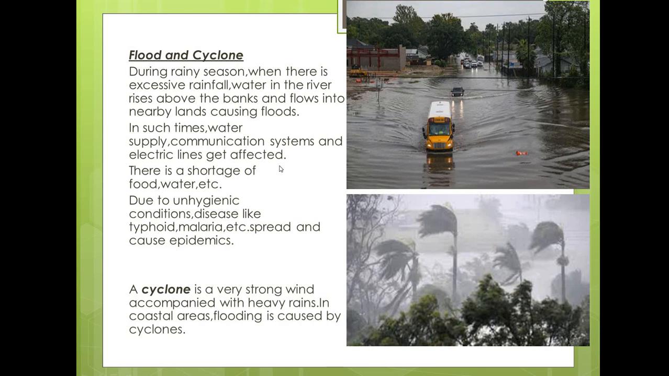During this season, what will happen? The transportation system, the communication systems, the electrical poles, they will break down. The communication lines will be disrupted, and the supply of water will be affected during the floods. Floods mean what? The excessive rainfall causes flooding on the roads and in the cities. That is known as what?